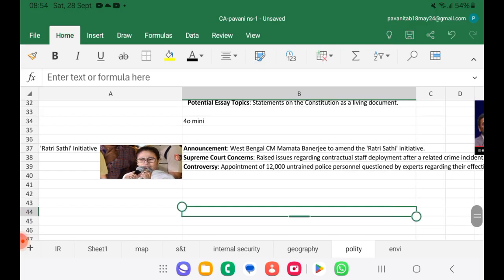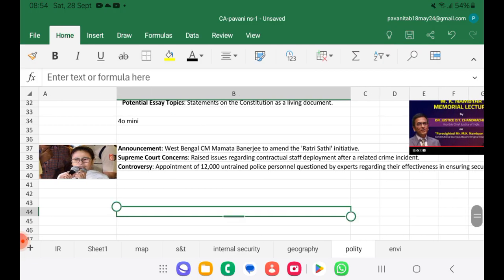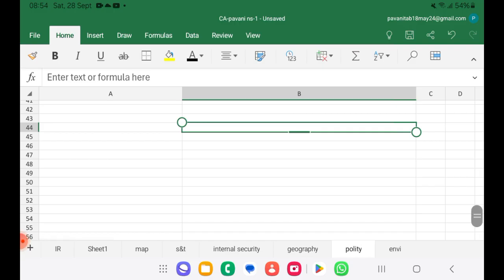Next news is on the Ratri Sathi initiative. It is going to be amended. Why? Because Ratri Sathi, we know, is for women's safety. Now it is going to be amended because the Supreme Court has raised issues regarding contractual staff deployment after a related crime incident. We all know the crime incident which happened recently at RG Kar Hospital. So what is the controversy? The appointment of 12,000 untrained police personnel was questioned by experts regarding their effectiveness in ensuring security. That's why it is going to be amended. That is what Banerjee has announced.